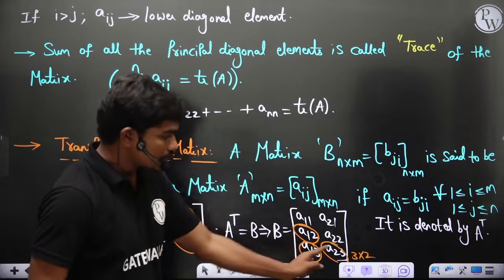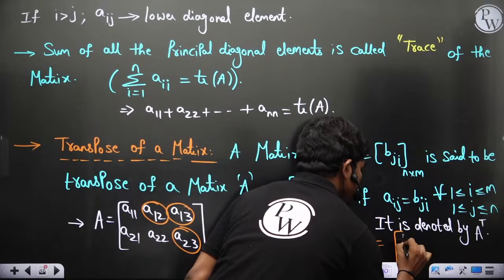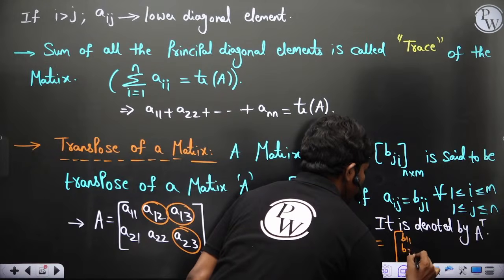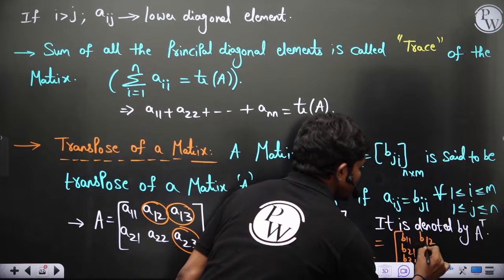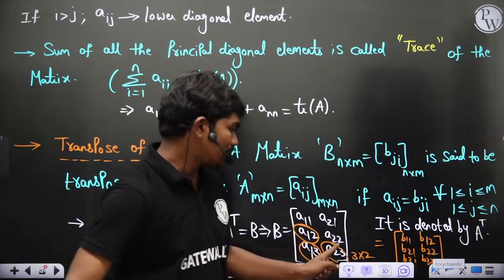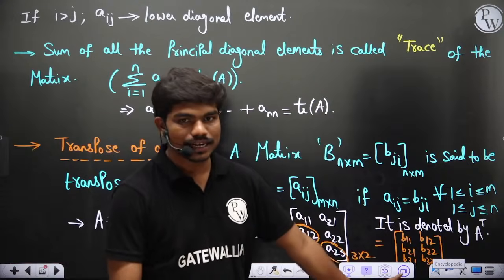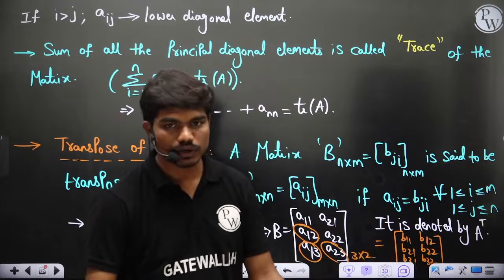This matrix of size 3 by 2, I can write as B11, B21, B31, then B12, B22, B32. That's what I can write, okay? Because if I want to write this matrix B in terms of B elements, then it is 3 by 2, so it should have 3 rows and 2 columns.